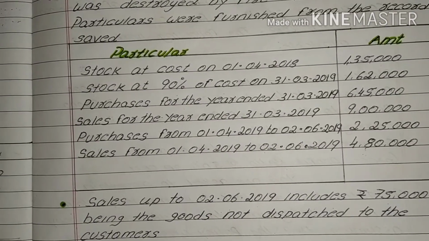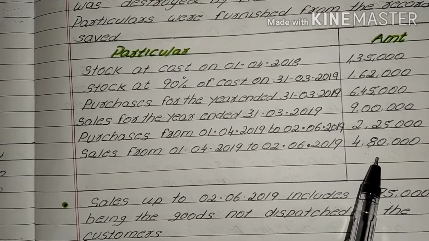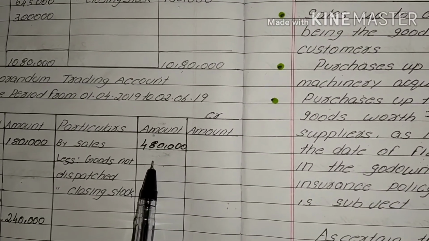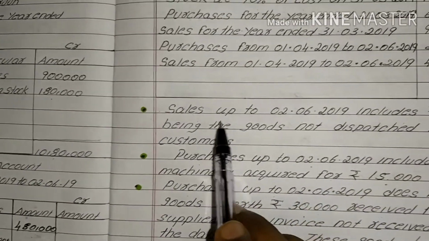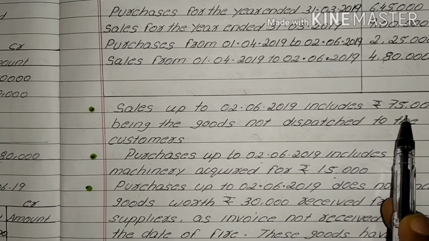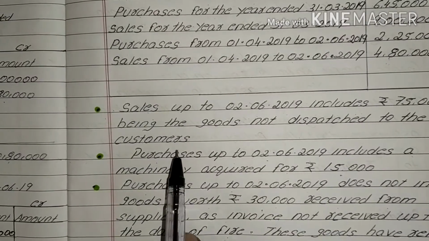Next, sales. Here the current year sales amount is rupees 4,80,000, but an adjustment is given related to sales: sales up to 2/6/2019 include rupees 75,000 being goods not dispatched to the customers.